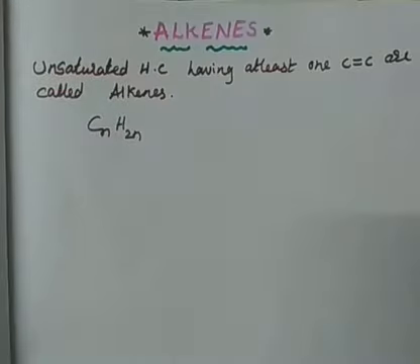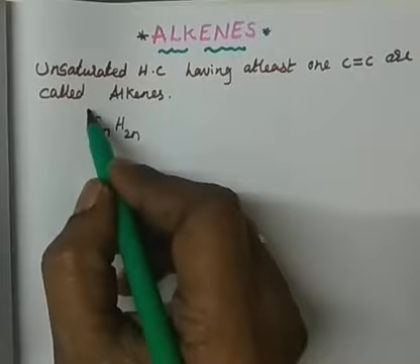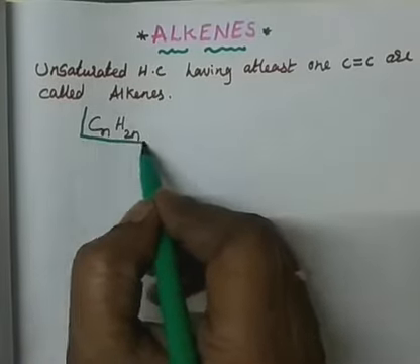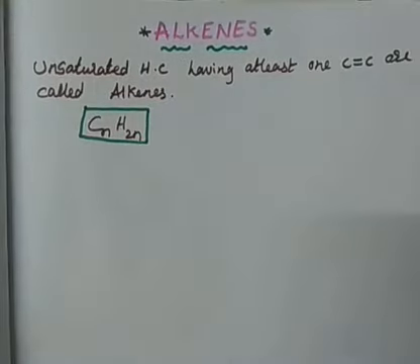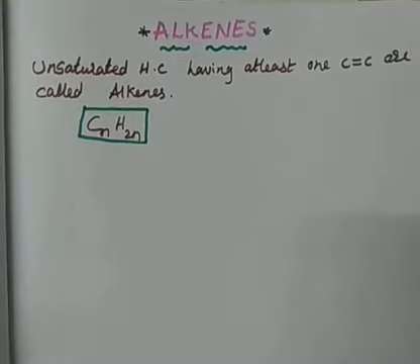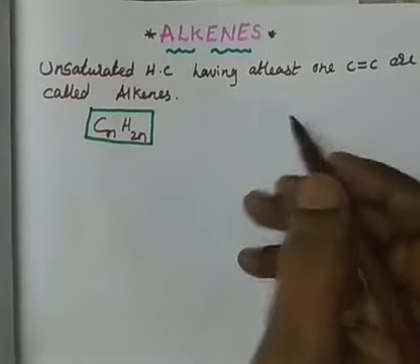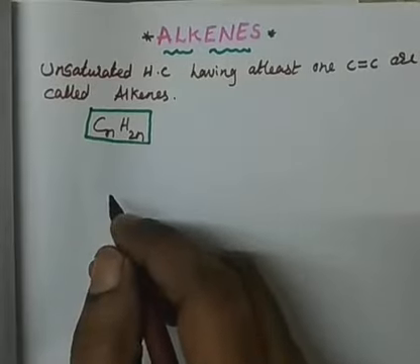The same kind of general formula we have learned for the alkanes also. The alkanes' general formula is CnH2n plus 2, right? Where n is the number of carbon atoms present: 2 carbons, 3 carbons, 4 carbons, and so on.